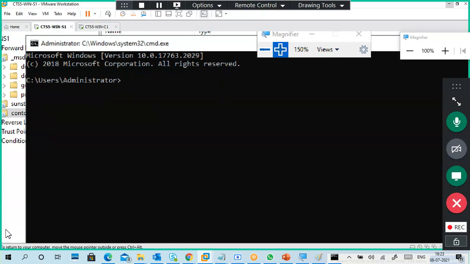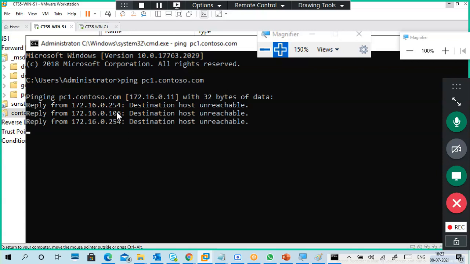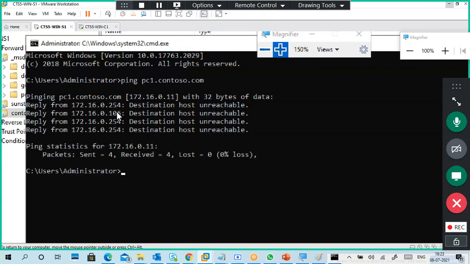Now see here, I'm pinging pc1.contoso.com. Whether my DNS is working or not, at least I will know. So I got an IP address. That is the IP address for pc1, right?